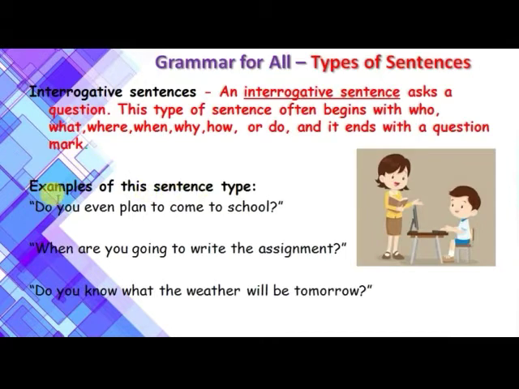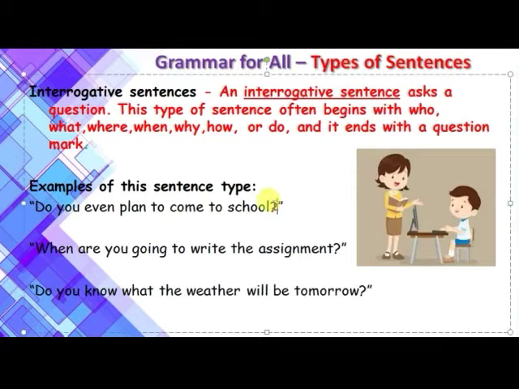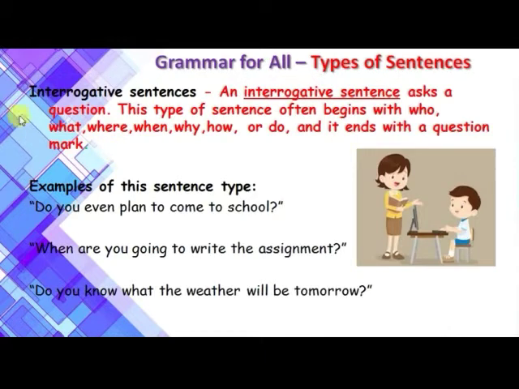For example, do you even plan to come to school? When are you going to write the assignment? Do you know what the weather will be tomorrow? As you see, all the statements have some kind of question in them and they end with a question mark, which is this particular sign. So these are the four types of sentences.